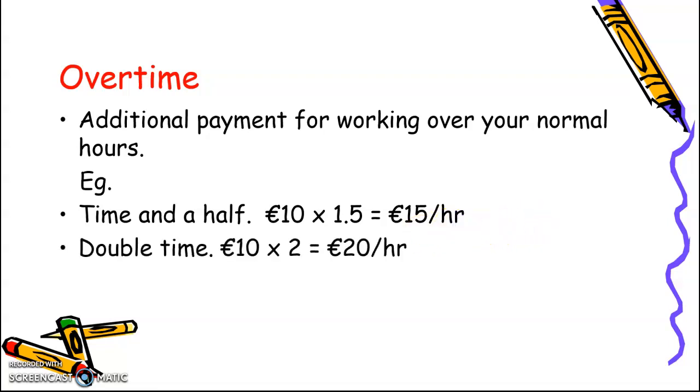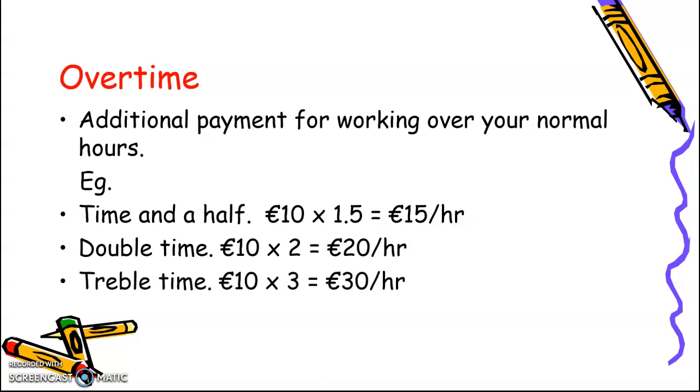You might also get paid double time, which is twice as much. 10 by 2 is €20 per hour. Or you might get paid treble time, which is €30 per hour in this example.